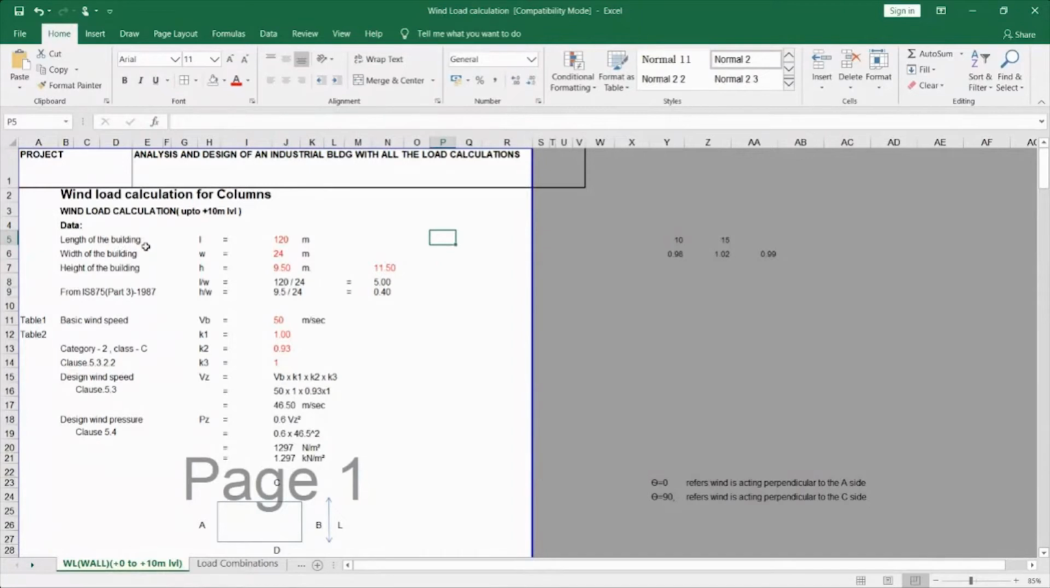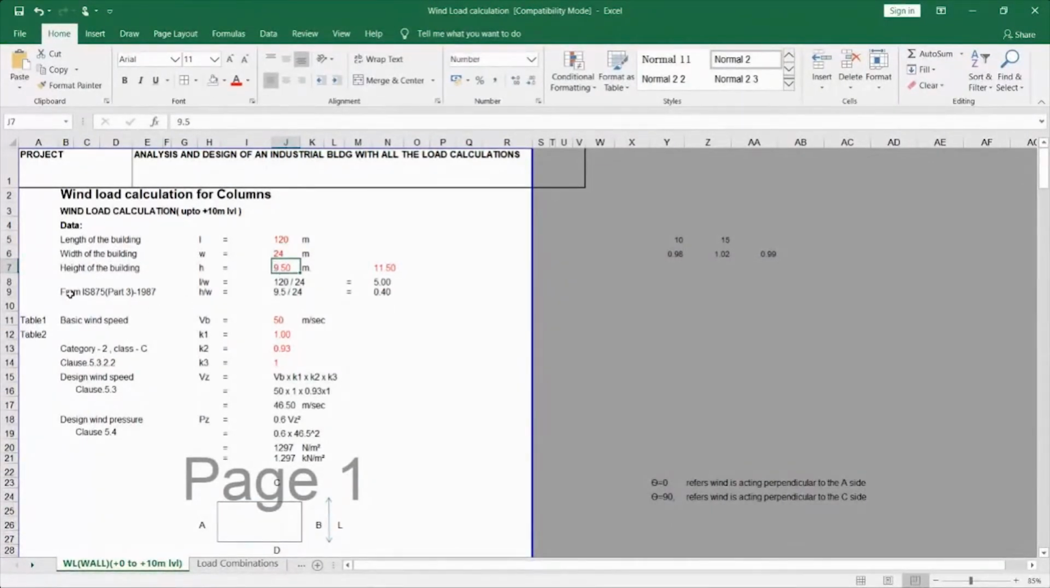I've calculated the wind load for a building with length 120 meters and width 24 meters. The height of the building is 9.5 to 10 meters. It's an industrial shed with RC columns and a sloped roof. It's a steel structure building with an RCC column here. So I'm going to show how we calculate the wind load to be applied on a building for columns. The length of the building L is 120 meters, the width I've taken as 24 meters, and the height of the building is 9.45 meters.